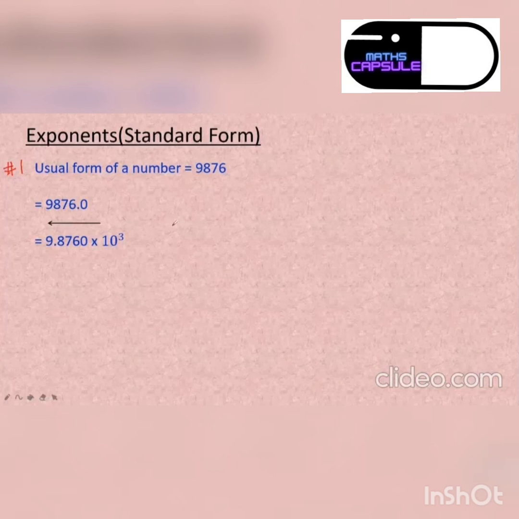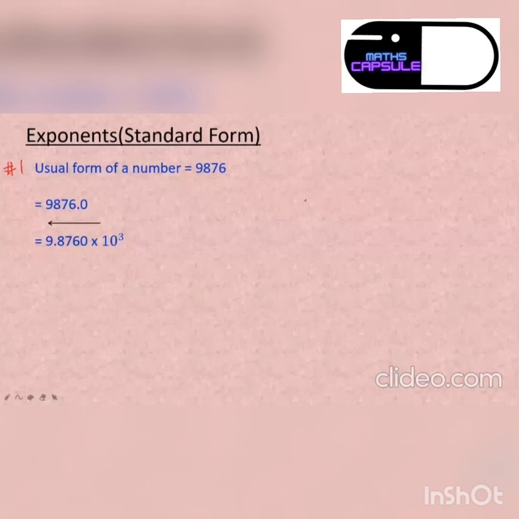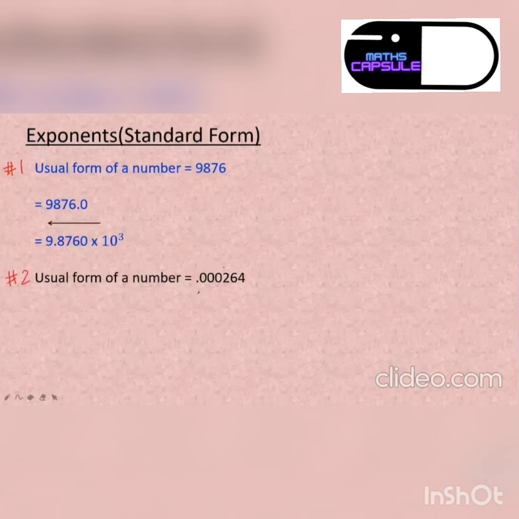Anshika, any doubt? No, ma'am. Okay. Is it clear to all of you? Let's try the next question. Now, this is question number 2. Usual form of a number is 0.000264. So you have to write it in the standard form. Will you all try it on your own?